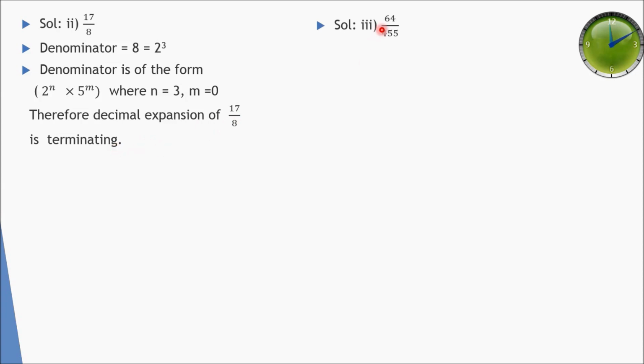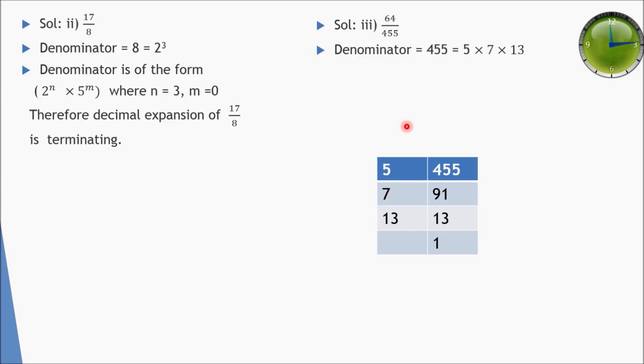So third part, 64 divided by 455. The factors of 455: it is divisible by 5, we get 91. 91, as we know, is divisible by 7, we will get 13, and 13 will be divided by itself and we will get 1. So the factors are 5 into 7 into 13.